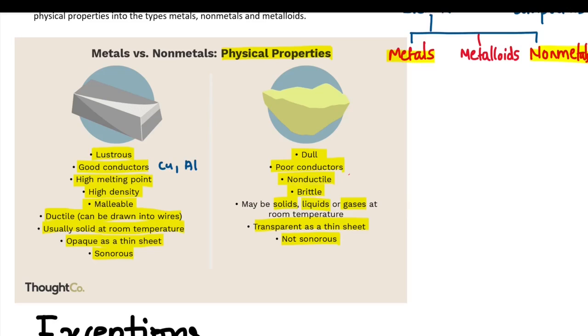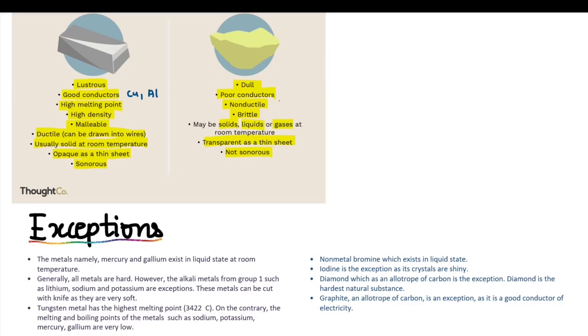But there are certain exceptions. Metals such as mercury and gallium exist in the liquid state at room temperature. Now we had done that metals are usually solid at room temperature. So we have two metals which are existing in the liquid state at room temperature. Now in the case of non-metals, I said that they were usually solids or gases. But we have one non-metal, that is bromine, which exists in the liquid state.